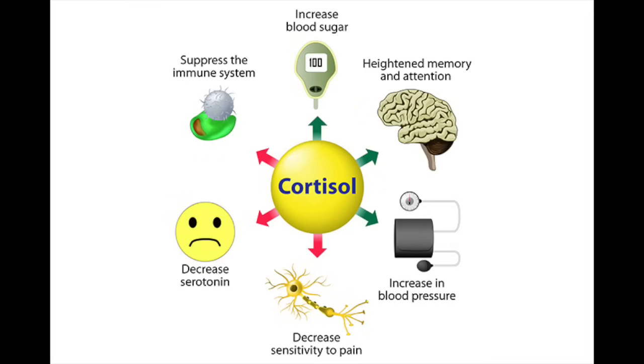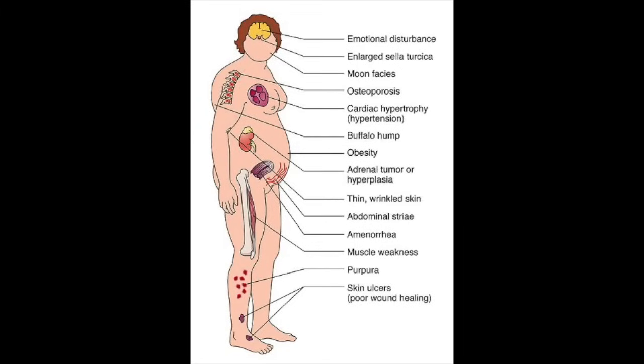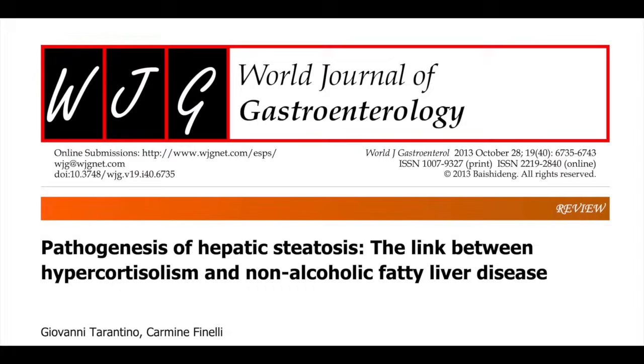Cortisol has benefits over the short term, so it's not exactly a trash hormone like DHT, but if cortisol levels are elevated over the long term, it actually is sort of a trash hormone because it causes a lot of medical problems. People who have tumors that cause elevated cortisol levels or people who take cortisone chronically for treating autoimmune diseases develop a lot of problems, including obesity. One of the bad things that high cortisol levels cause is fatty liver.